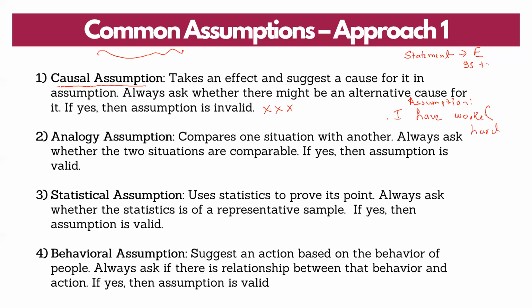Whether this is a valid assumption or not, what this causal assumption is saying is that always ask whether there might be an alternative cause for it. Ask, is it necessary that only if I work hard, I get 95 percentile? If yes, then you say it is a valid assumption. If no, then you say it is not a valid assumption. In this case, I cannot be 100% sure.